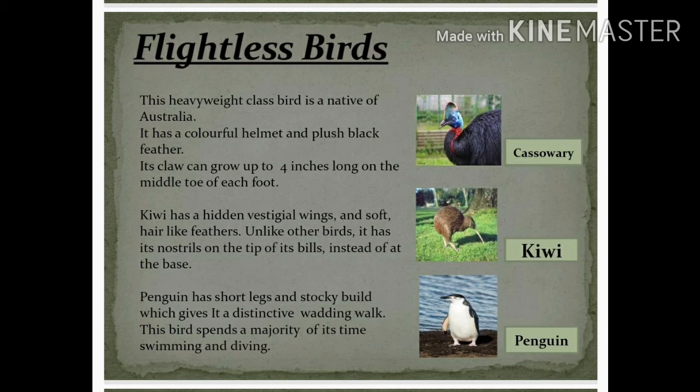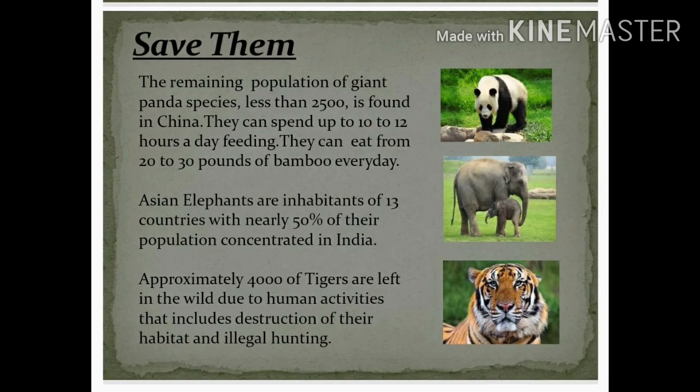Penguin. Penguin has short legs and stocky build, which gives it a distinctive waddling walk. This bird spends a majority of its time swimming and diving. The other one is takahe. This mid-sized colorful bird of New Zealand has bright blue and green plumage and a red bill. It can live up to 20 years. It is also a flightless bird.